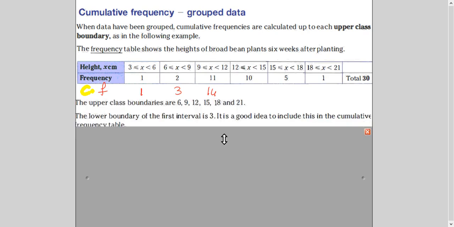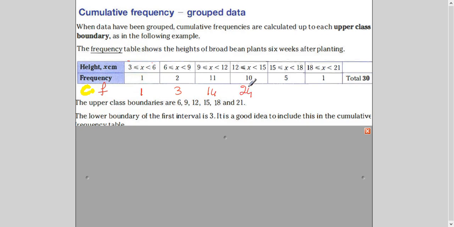So you need to understand what are the names of these, because we will use it. For example, this is called lower class boundary and this is called upper class boundary, right? So when you're making a cumulative frequency, you talk with respect to upper class boundary. I will say 14 plus 10 is 24.